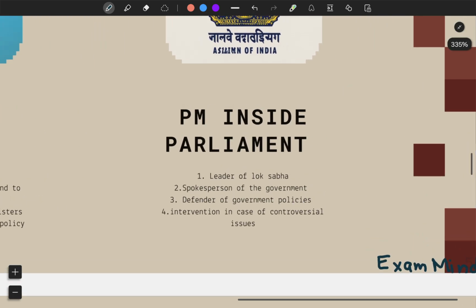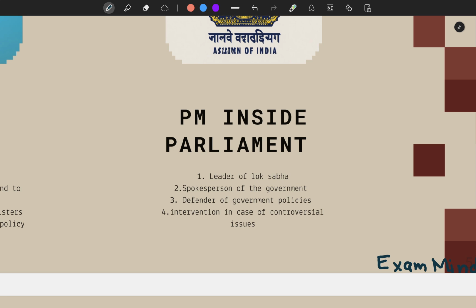Moving forward to Prime Minister in the Parliament. Prime Minister is the leader of the house, like leader of that parliament, because he's leading it. And he guides the government in the business of parliament. Whatever discussions are going to take place, the Prime Minister guides it. He is the spokesperson of the government. And if any question is raised by MPs and they are not satisfied, it is the duty of the Prime Minister to satisfy them, to answer them. And he is also answerable to the people of the country. Also, intervention in the case of controversial issues.